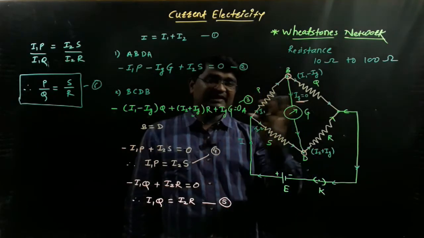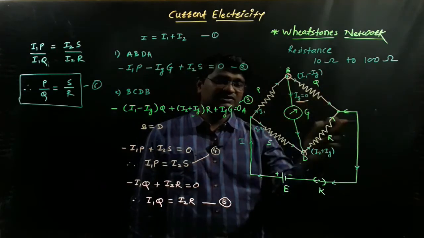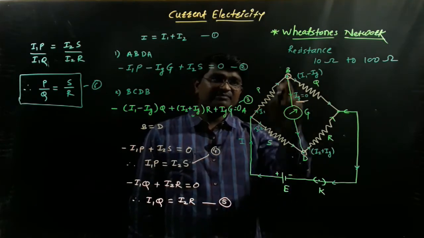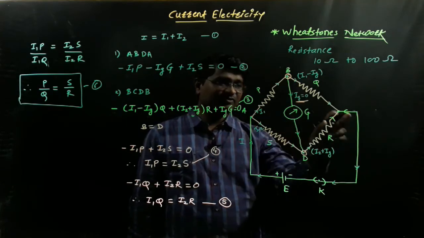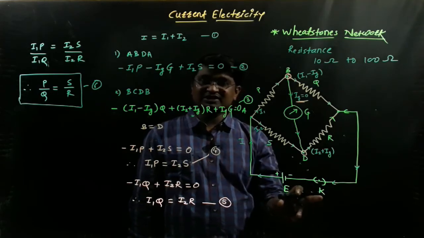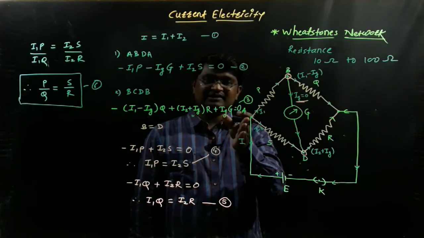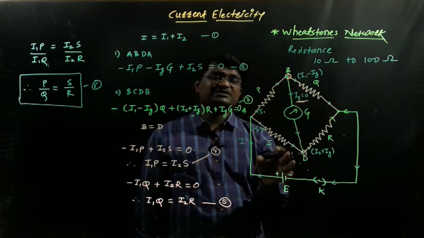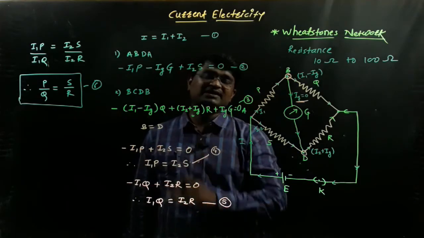Okay, this electrical circuit is very important. There are 4 resistances P, Q, R, S, and these 4 resistances are connected in quadrilateral form, quadrilateral ABCD. Between the terminals B and D we can connect a sensitive galvanometer. Between points A and C we connect the cell of EMF E and the key. When the key is closed, electric current passes at the higher potential terminal A, and splits into I1 and I2 through P and S. With the help of Kirchhoff's second law of potential, we finally find the balancing condition of the network.